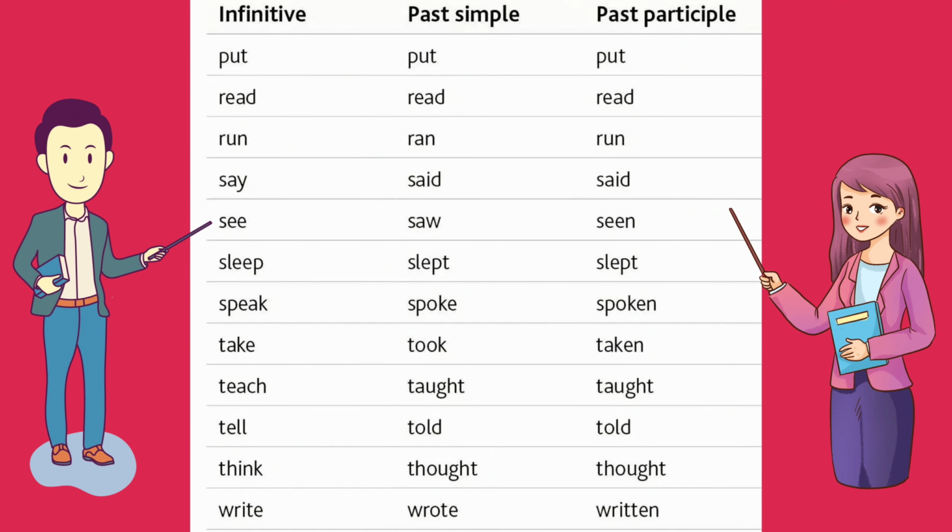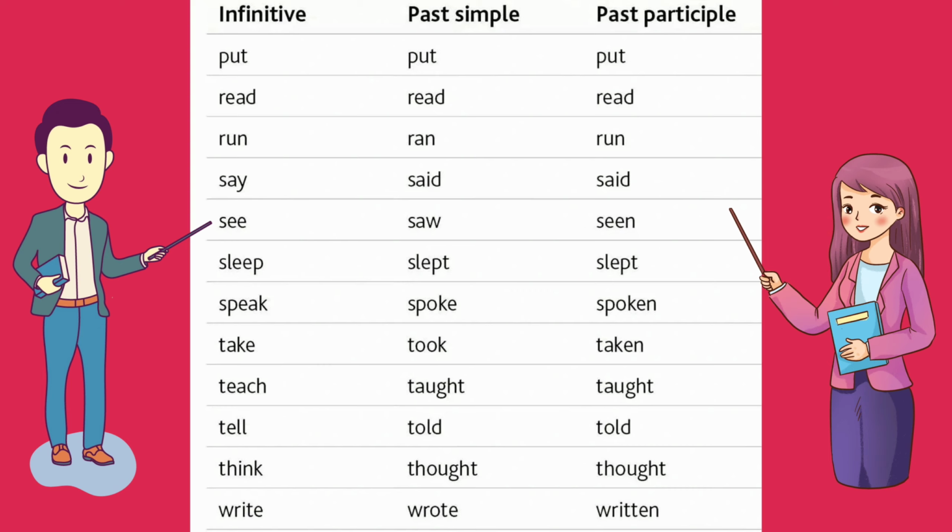Finally we have come to the last slide, and here also I'm not gonna keep mentioning the infinitive, past simple, and past participle. So let's get straight into it. The first word is put, and in both simple and participle we call it put itself. So put, put, put. Read, read, read.